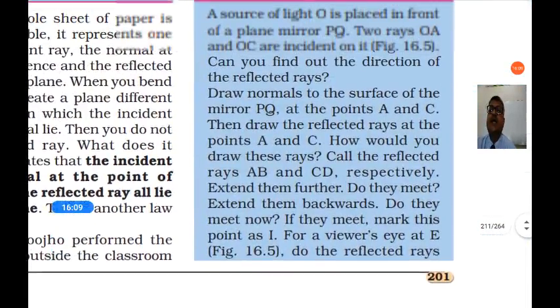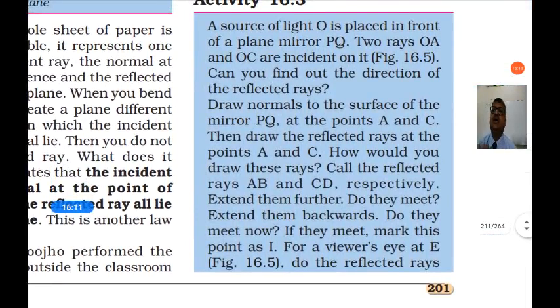So here an activity is explained. A source of light O is placed in front of a plane mirror PQ. Two rays OA and OC are incident on it. So can you find out the direction of the reflected rays?